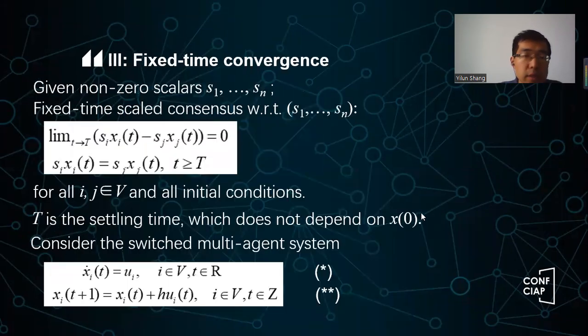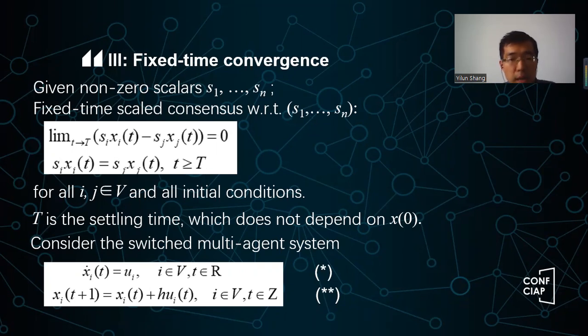Now our last result is about fixed time convergence, a fixed time scaled consensus. So what's the difference between fixed time and finite time? Here, the major difference is that this capital T does not depend on the initial condition. You remember in the finite time case, this T depends on the initial condition. That means if you change the initial configuration, the settling time will change. But here, for the fixed time consensus, it will not change. It is a fixed number. It does not depend on the initial condition. Again, this is even stronger than the finite time.